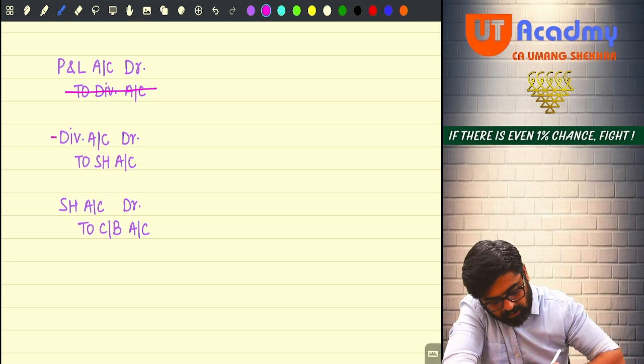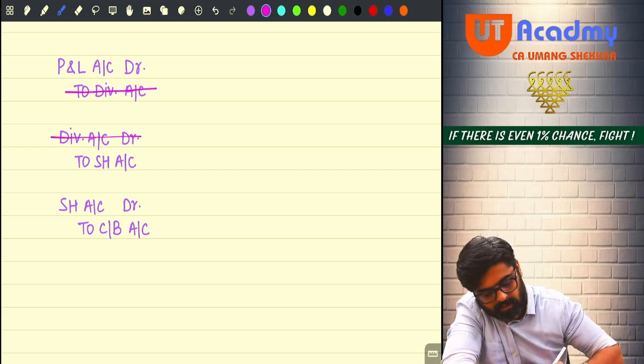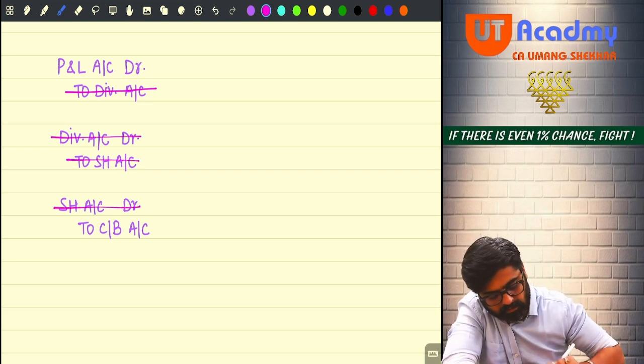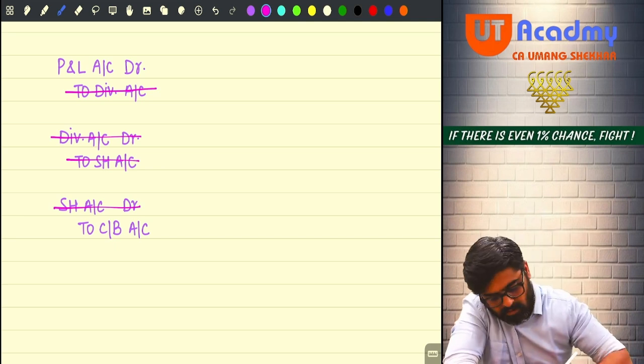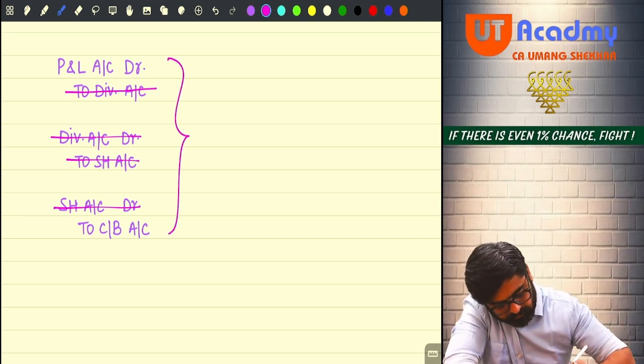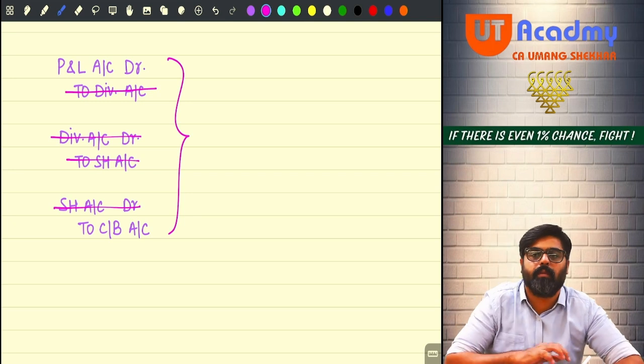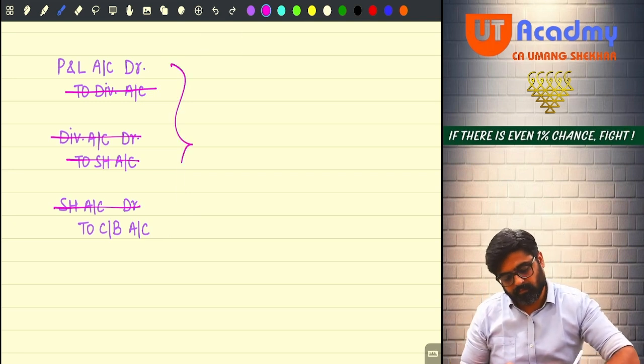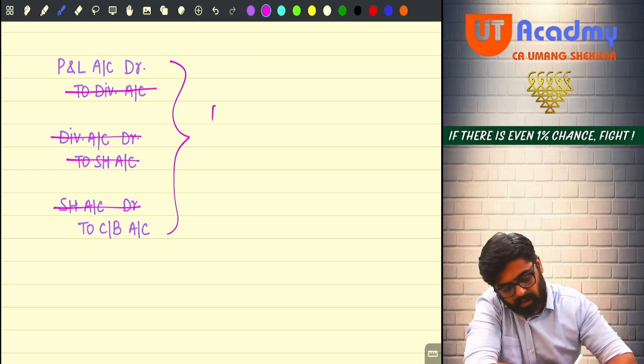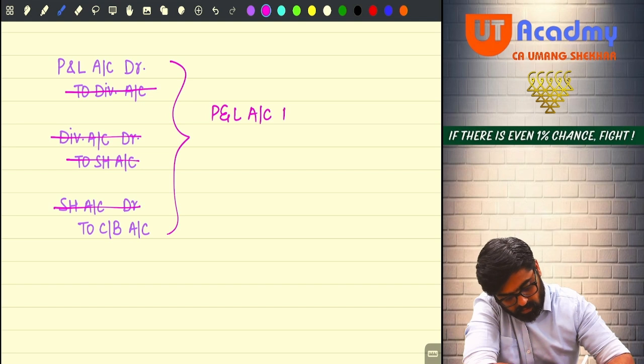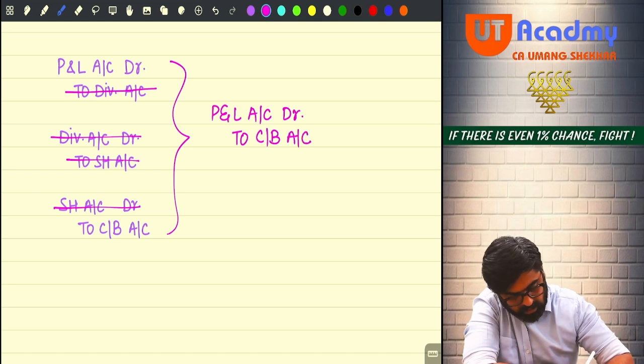Dividend cancels, shareholder cancels. What is the net entry? Come on, net entry. P&L account debit to cash or bank account.